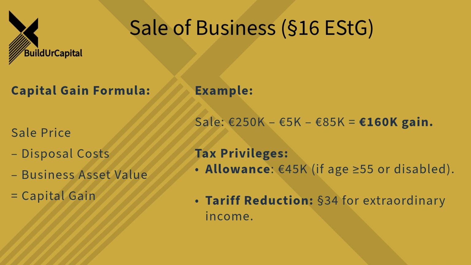In terms of calculating and taxing the capital gain, yes. Any profit you make from selling or abandoning the business, the capital gain or disposal gain, is considered extraordinary income. That's Section 34. And that means it might qualify for some tax relief. There's a potential allowance under Section 16 and possibly a reduced tax rate.